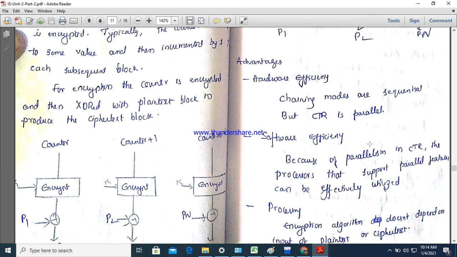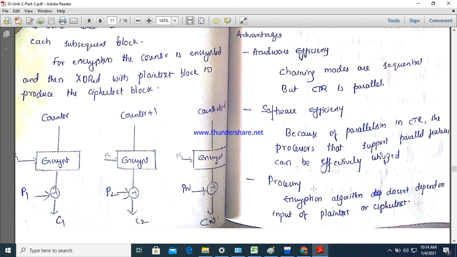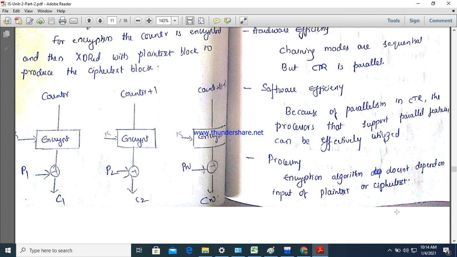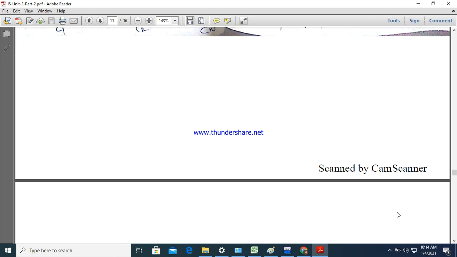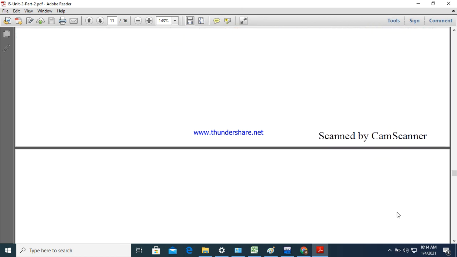There is also software efficiency, because of parallelism, the processors that support parallel features can be effectively utilized. Parallel processing you can do, right? And the encryption algorithm does not depend on the input of plain text or ciphertext. So these are the advantages of the counter mode.